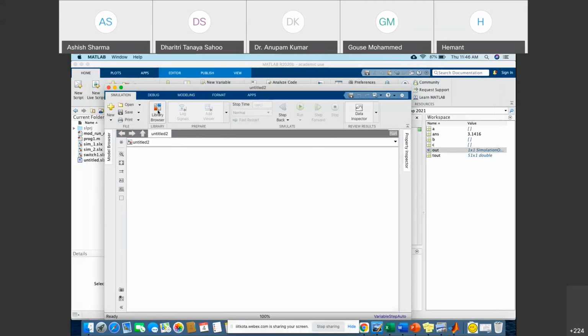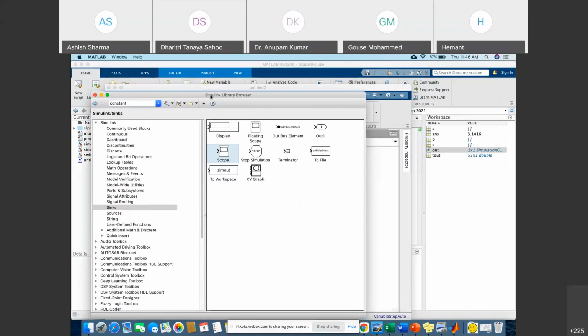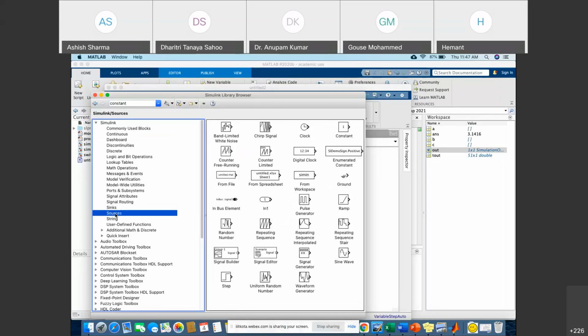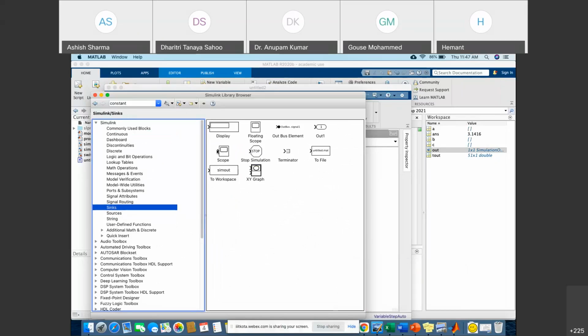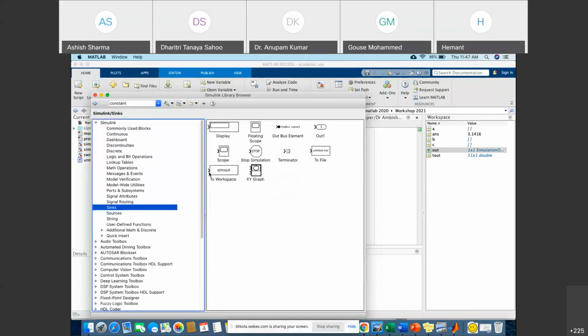Okay, now you can click on the library browser. After clicking on library browser, all the things related to the browser we will get. Okay, all the toolboxes and all the blocks are available here. Okay, so I am taking source. You can go on source and take a sine wave, and go on the sink. You can take a scope, display, whatever, but here we are taking the scope because we want to see the plot in MATLAB. So in this way you can perform.